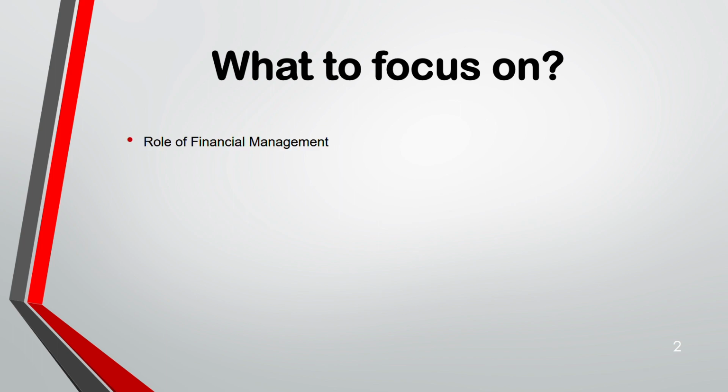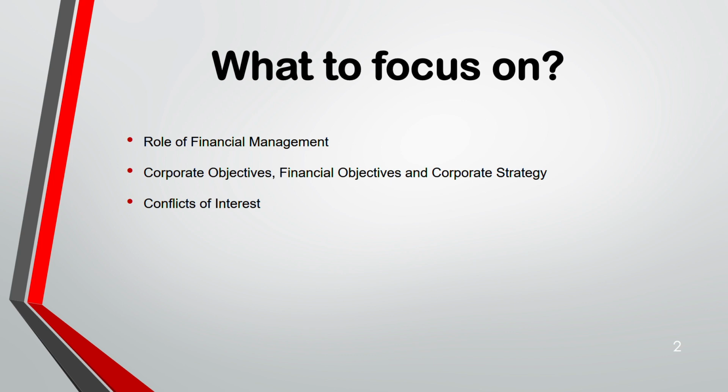First one, role of financial management. We all need to know what is the role of financial management, because you are taking that subject. You have to know what financial management is, what the roles are. Second, corporate objectives, financial objectives, and corporate strategy. They are 3 different things, but how are they linked? Then, conflicts of interest. This is about stakeholders and all. And syllabus coverage. So the last one is, what are the things that you have to cover in your syllabus?